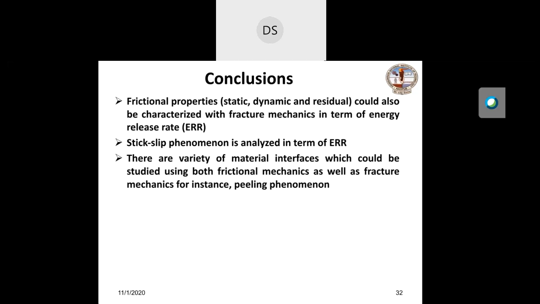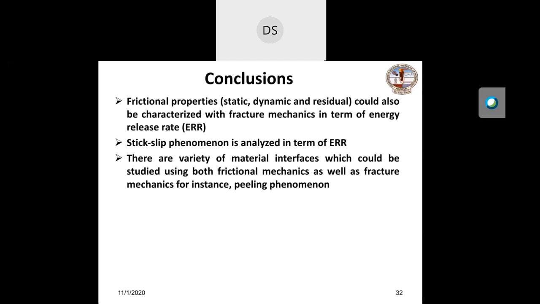Those interfaces undergo relative motion, and the frictional behavior of those interfaces could also be expressed using fracture mechanics. For example, the peeling of the material. One can also determine the fracture toughness or energy release rate of that interface.